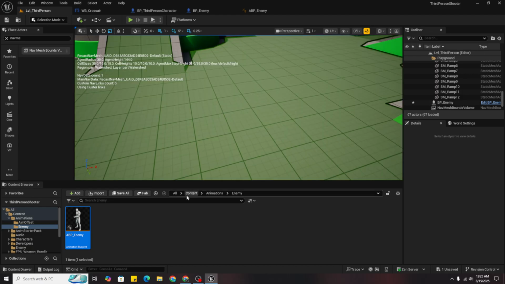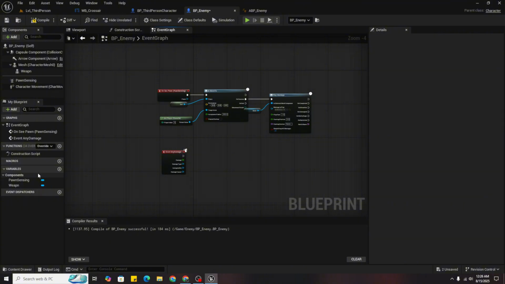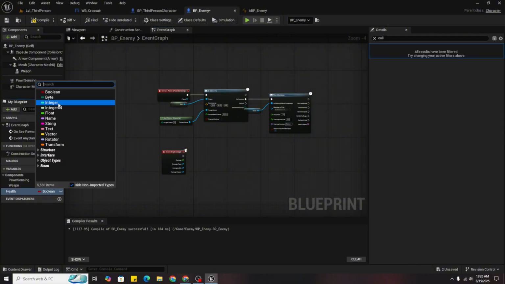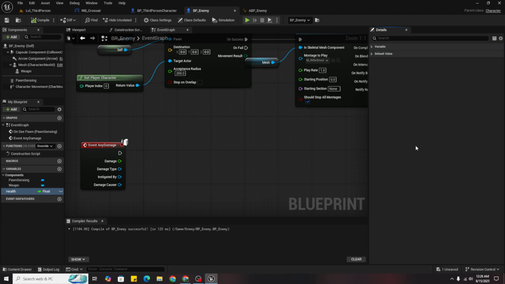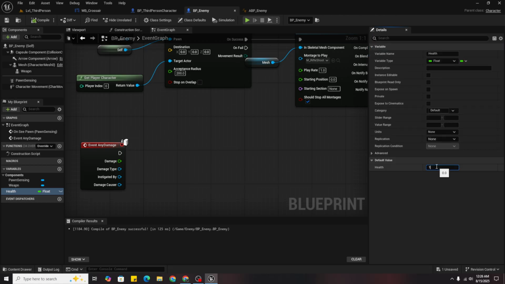Let's create enemy health. So in BP enemy, delete this, new variable, name it health, it should be float, and compile it. So now set the default value to be 100.